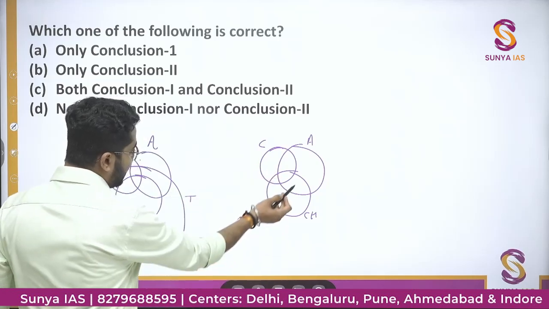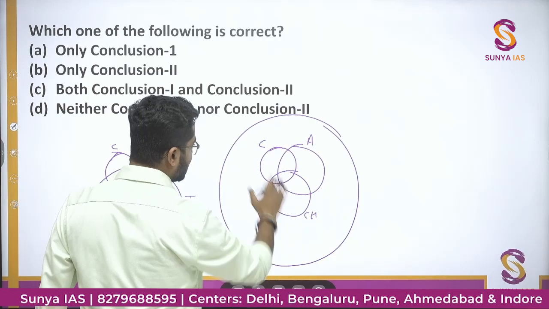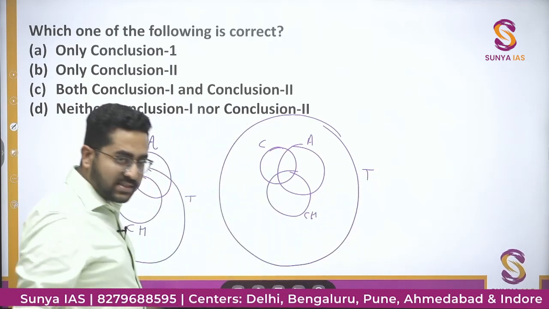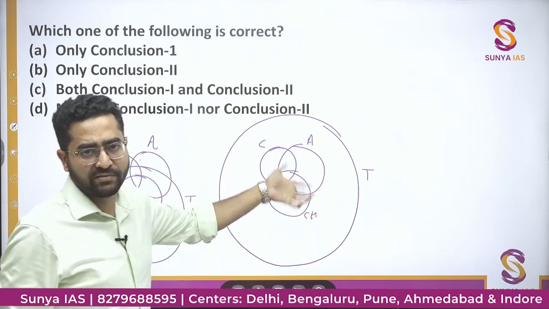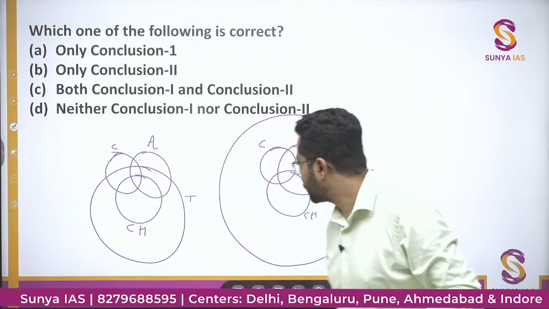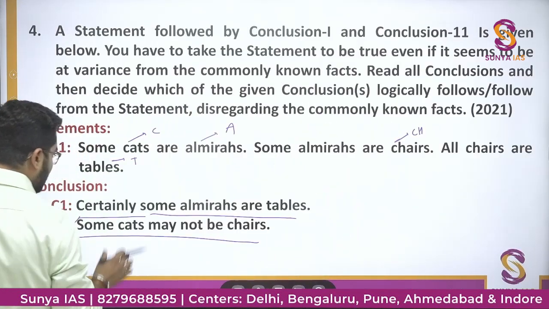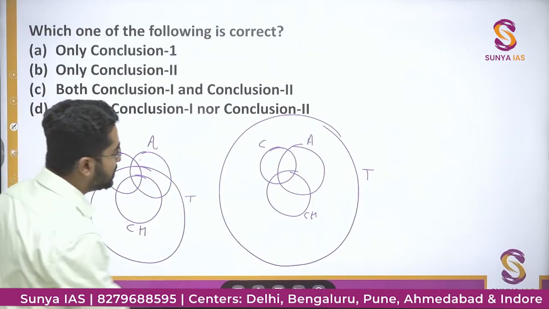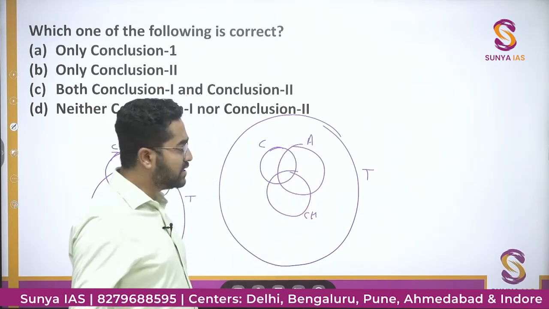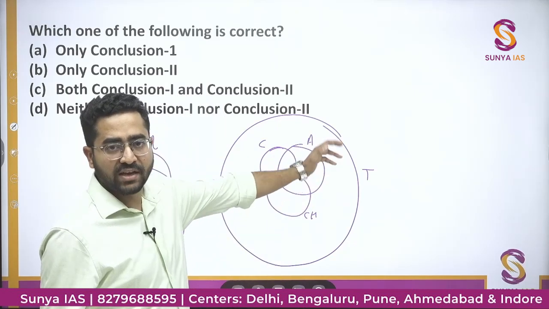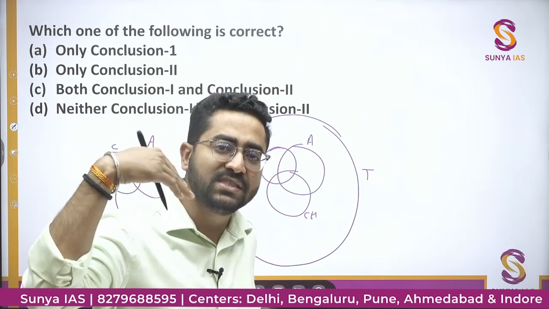So what I did like this. So there another possibility will be all chairs are tables, and in this case टेबल के अंदर cats and almirahs भी आ रहे हैं. Chairs was already given. ये टेबल के अंदर है in the question. So here also you can see certainly some almirahs are tables. Yeah, some almirahs, whatever these many almirahs are there, even yet सारी almirahs tables के अंदर आ रही. If all the almirahs are tables, then yeah, then some almirahs are also tables, and that means this statement is correct.